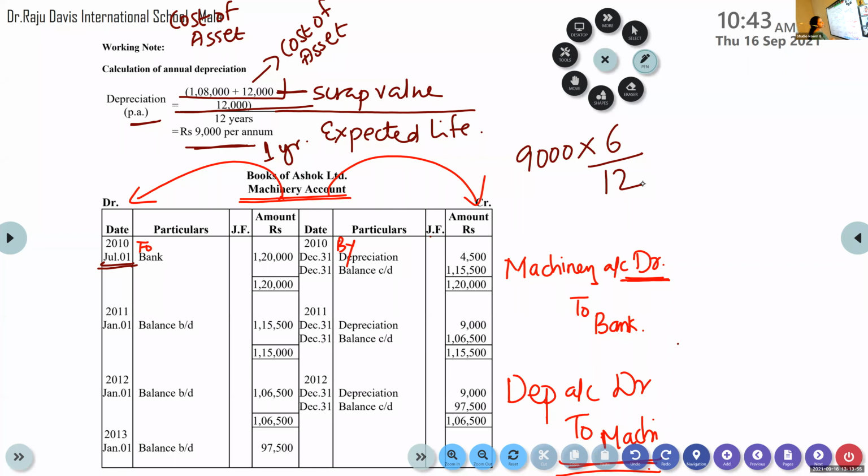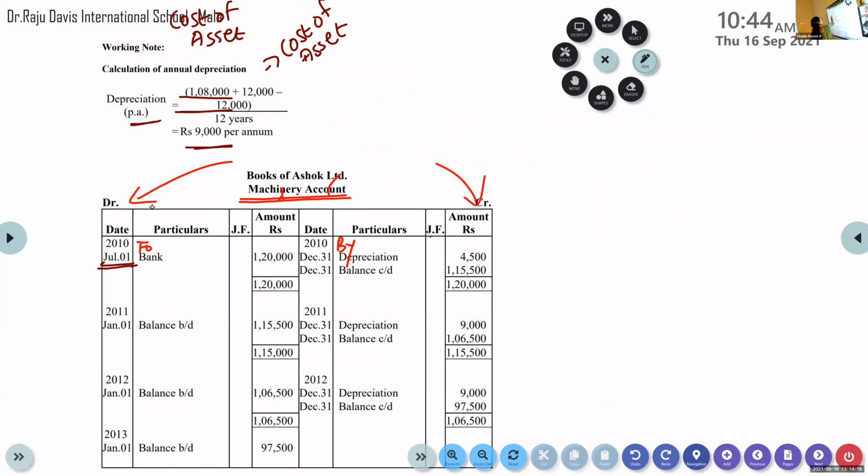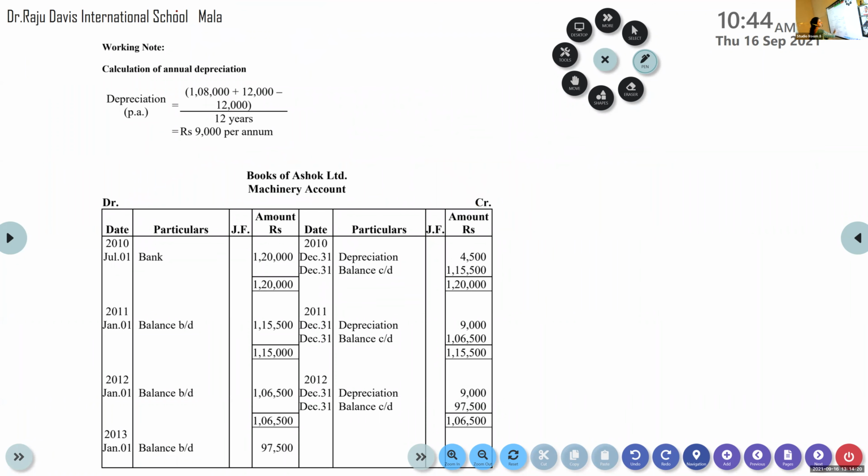Cut, 1 by 2. 4,500. Okay, so we write 4,500 as depreciation.